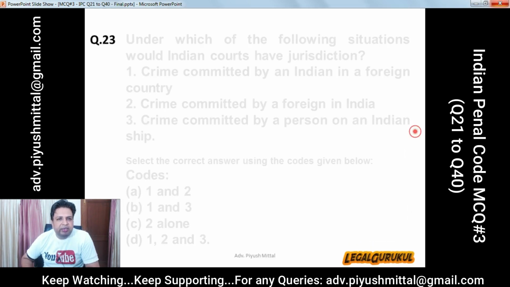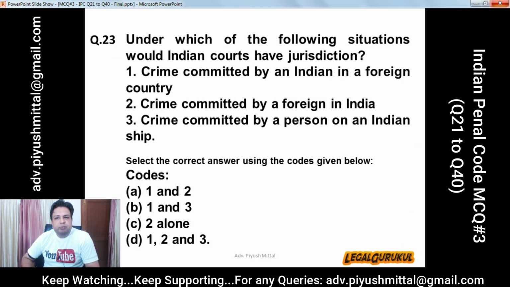Question number 23. Under which of the following situations would Indian courts have jurisdiction? First, crime committed by an Indian in a foreign country. Second, crime committed by a foreigner in India. Third, crime committed by a person or an Indian on an Indian ship. Select the correct answer using the codes given below.